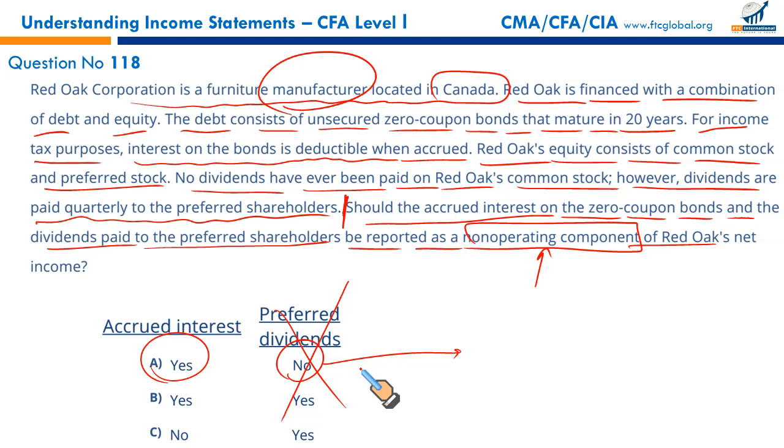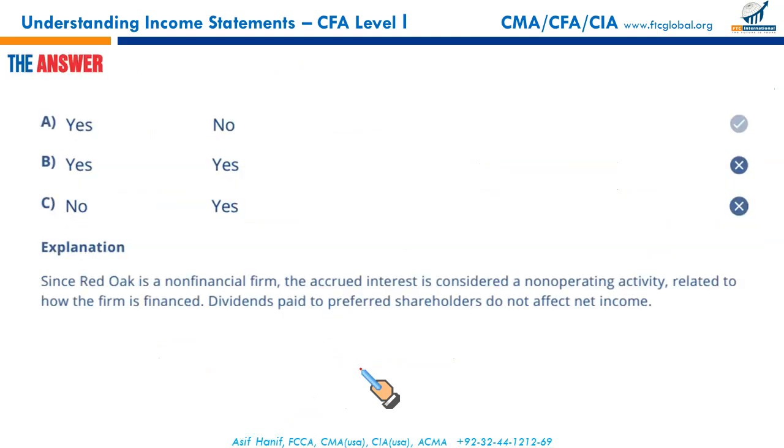So it's wrong. It's not a charge against the net income. So it's going to be A, and A is your right answer. Next.